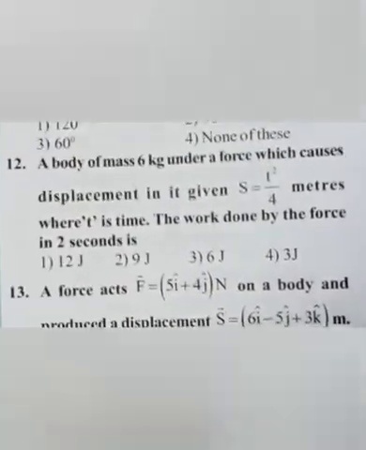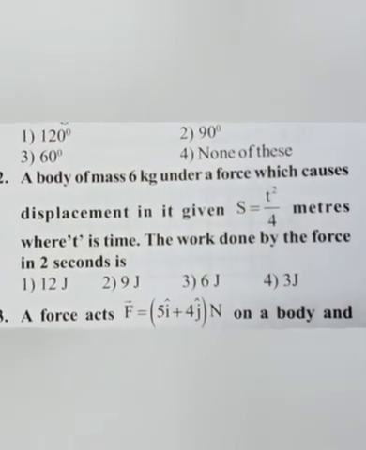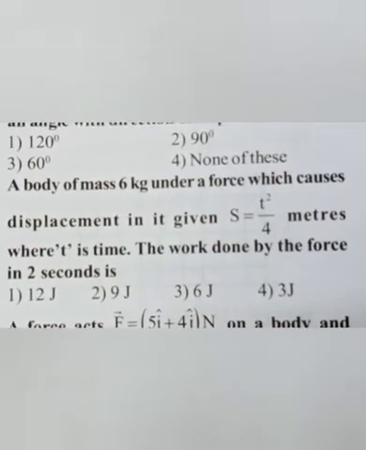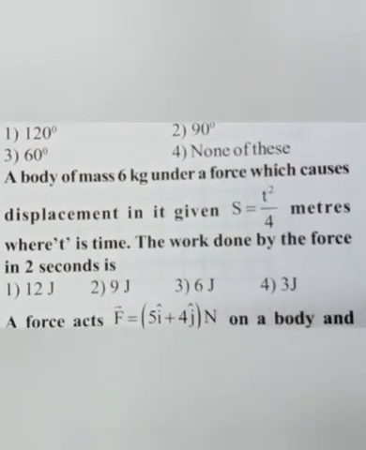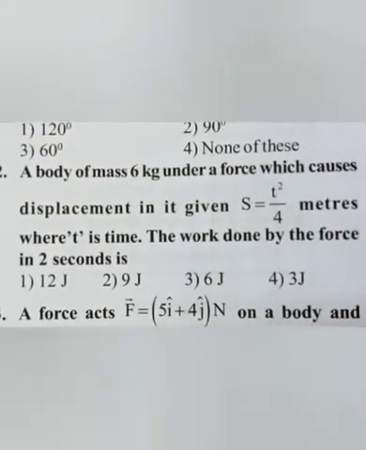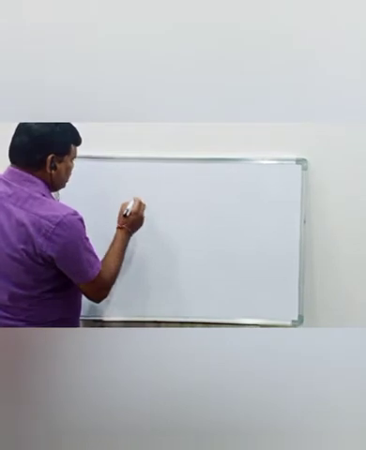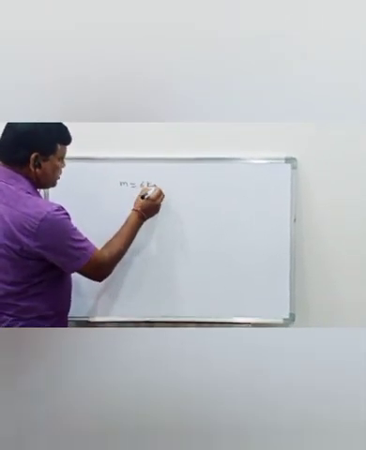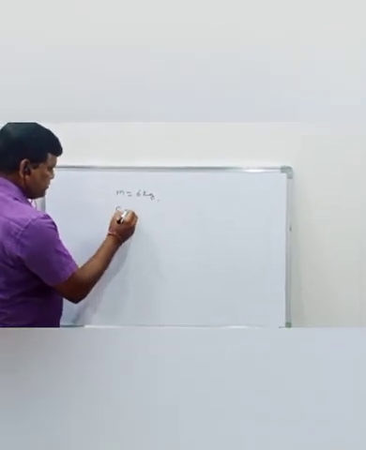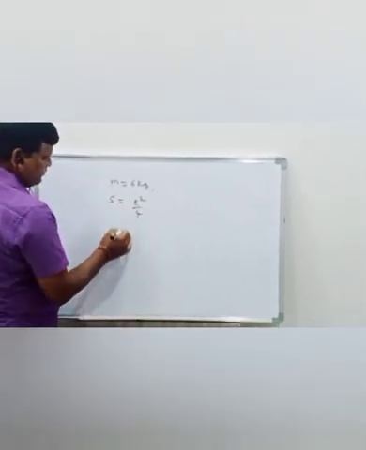A body of mass 6 kg is under a force which causes displacement in it, given s is equal to t square by 4 meters, where t is time. The work done by the force in 2 seconds is? According to the given problem, the mass of the body is 6 kilograms and the displacement of the body is t square by 4.